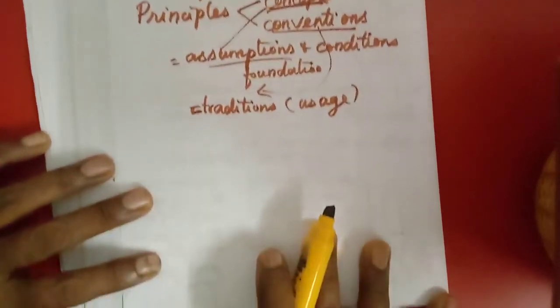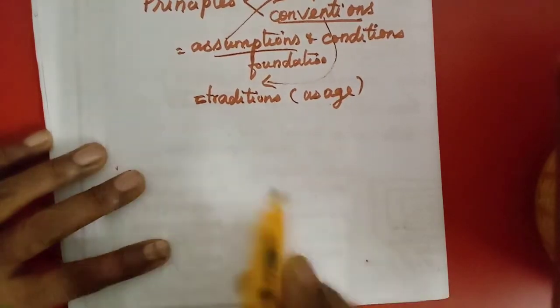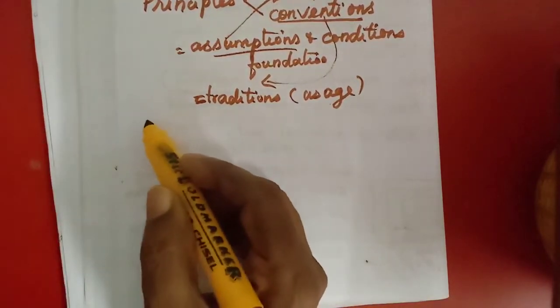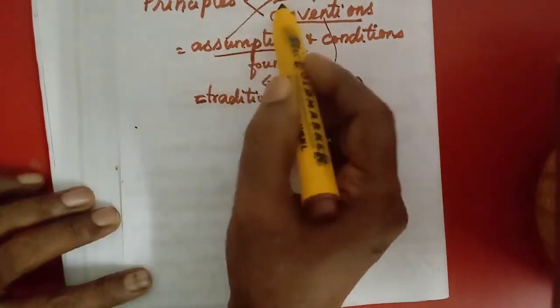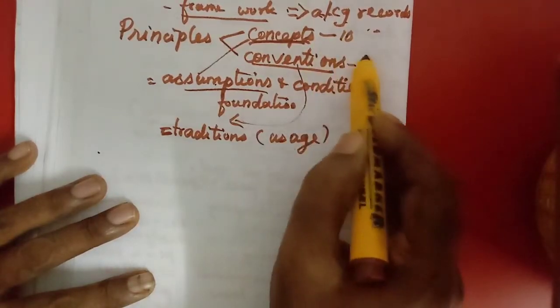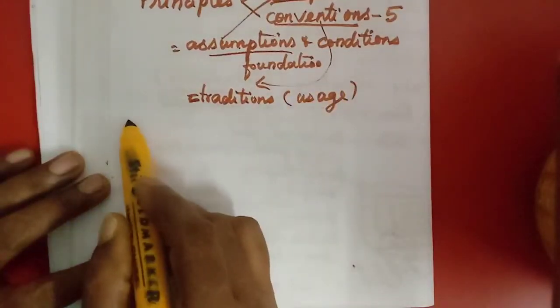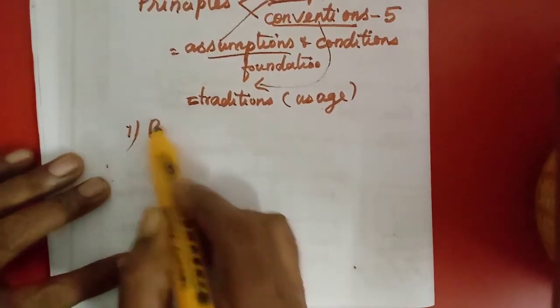Now we will learn one by one. One or two only we are going to learn in this class. The first we are going to learn here. We have 10 concepts and 5 conventions. The first concept is the business entity concept.